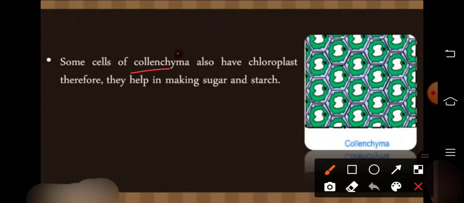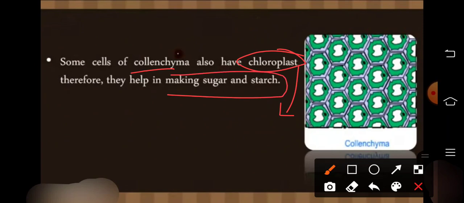Some cells of collenchyma also have chloroplast, and you know that if chloroplasts are present, then the photosynthesis process will occur and make food, sugar and starch.